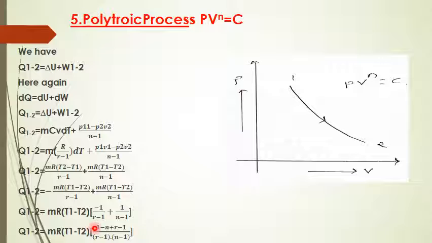If you rearrange this term, the final expression will be Q1 to 2, the heat transfer, equal to (gamma minus n) divided by (gamma minus 1) into the polytropic work, which is nothing but W1 to 2. This is the expression for the first law of thermodynamics for a polytropic process. Please remember it and practice the derivation also.